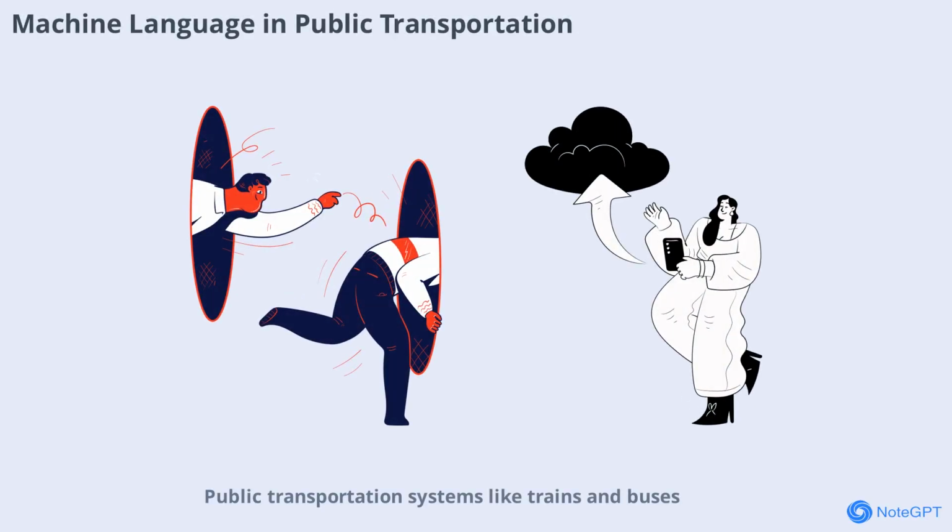Public transportation systems like trains and buses use computers to manage schedules, track vehicles, and process payments. Machine language enables these systems to operate efficiently and respond to changing conditions, ensuring that passengers get where they need to go safely and on time. By optimizing machine code, transit agencies can improve service and reduce costs.